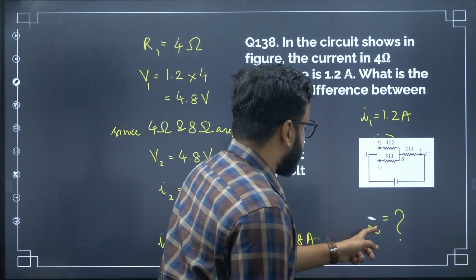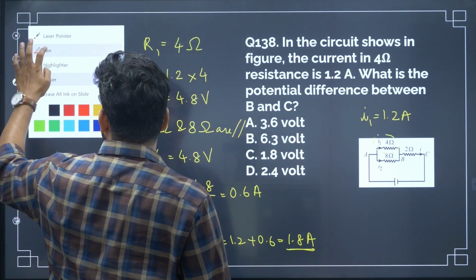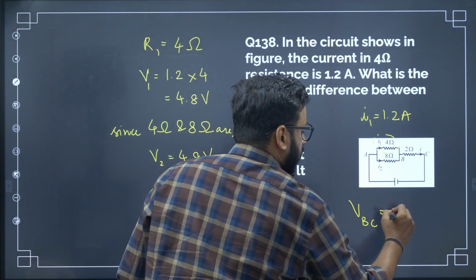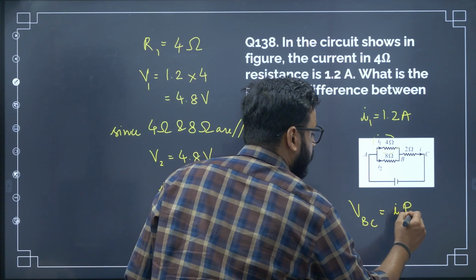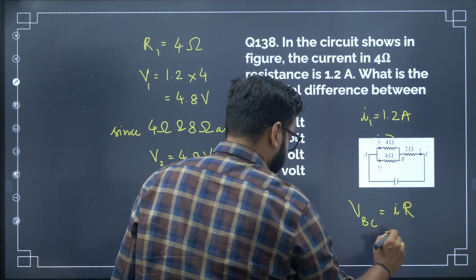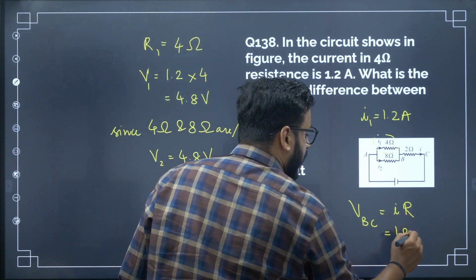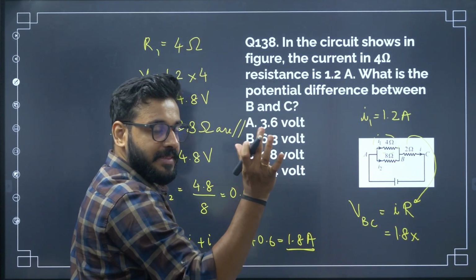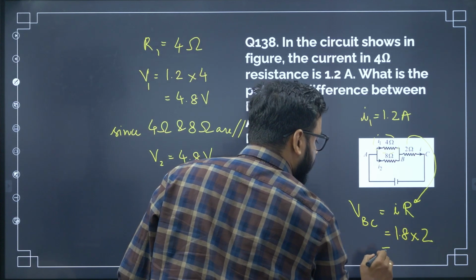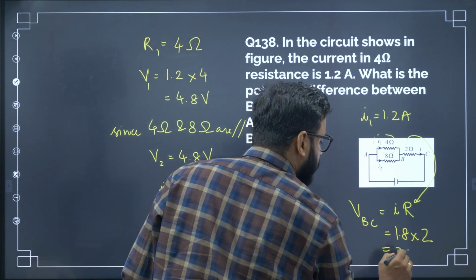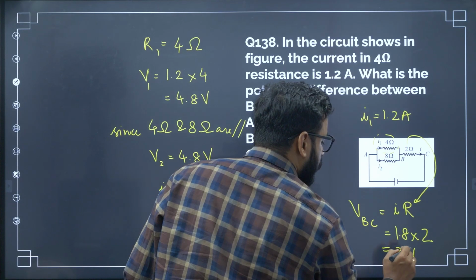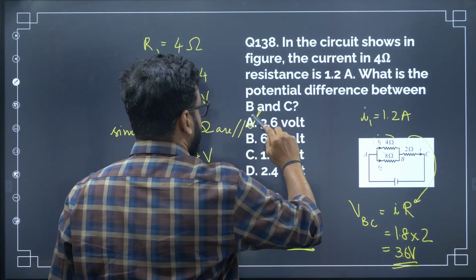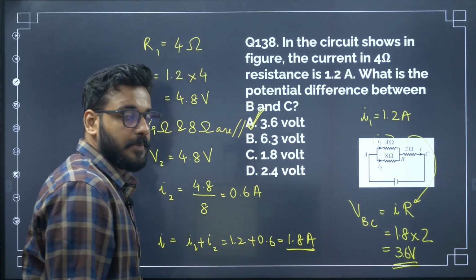So even for BC, VBC can be written as I into R, where I is equal to total current, that is 1.8, and R is equal to 2, because that is actually the resistance between those 2 points. So the correct answer is 3.6 volt. Option A is the correct answer. Alright, correct answer is 3.6 volt.